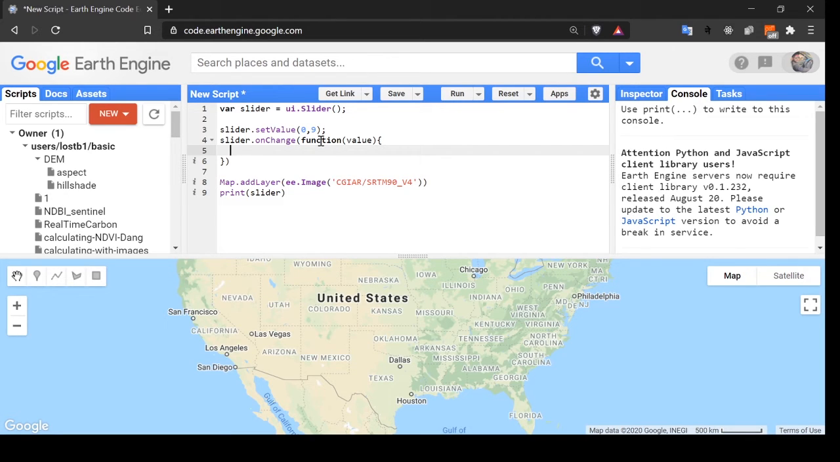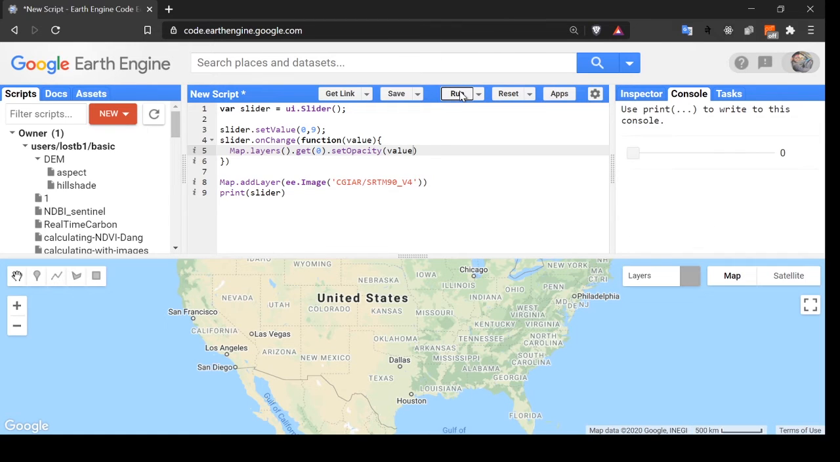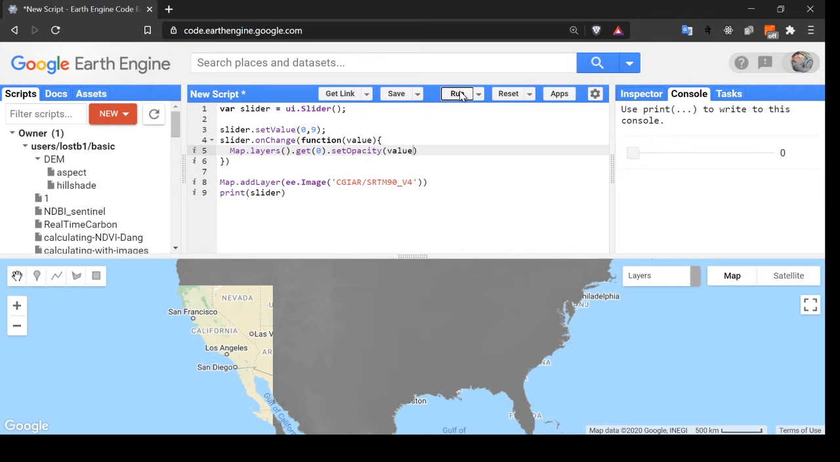For this, Map.layers. It gets all the layers, and we get the first layer. This is the layer, and let's set the opacity to the value that is given from the slider. I think this will run. Let's click on run. The layer is being loaded and the opacity is set to 0, and it is shown.